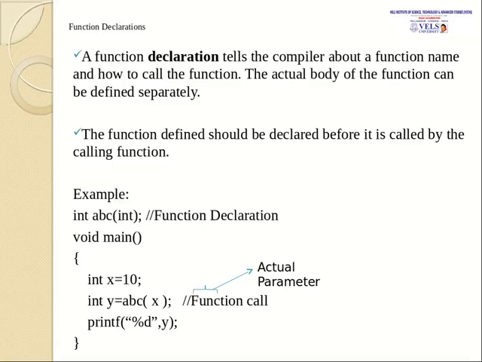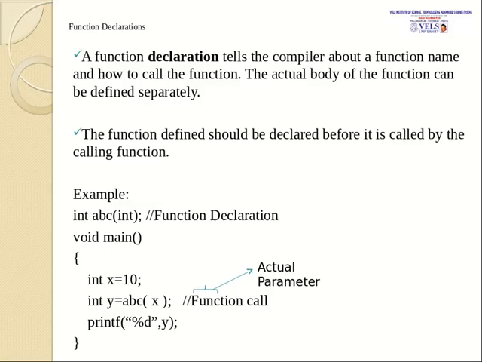And next is main part of the program, void main. In this we had given a variable x is equal to 10. We are assigning the value of 10 to the variable x. Integer y is equal to ABC of x. Here we are going to call the function ABC with the parameter value x. Here we are giving x, this is called as actual parameter. Whenever we are going to use a parameter in the function call, then it is called as an actual parameter.